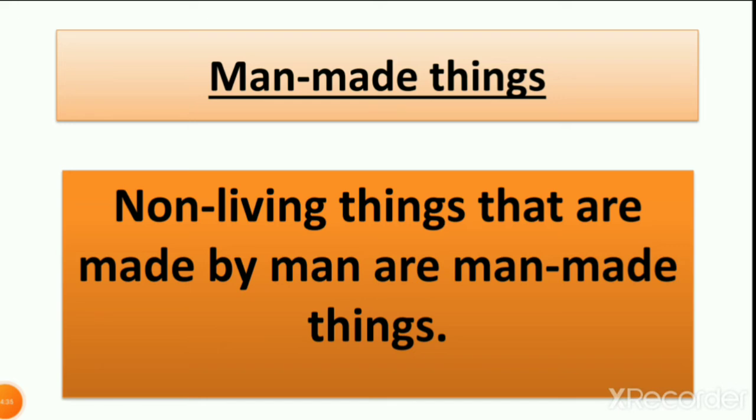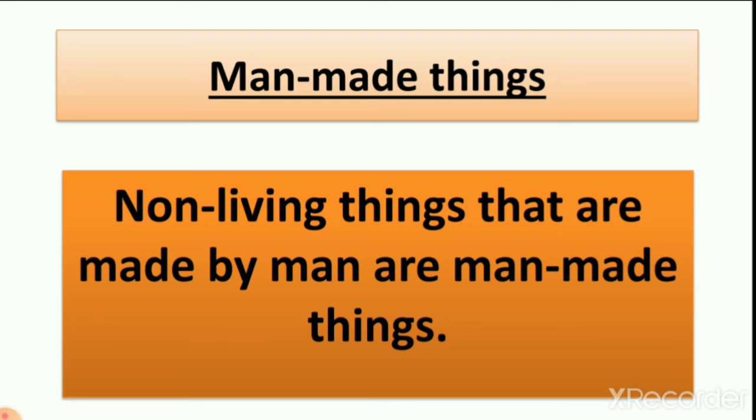Things which can be made, all are man-made things, like bag, pencil, benches, buildings, houses. All these things are made by man. Man means humans, people. We make things with the help of natural things like wood and water.